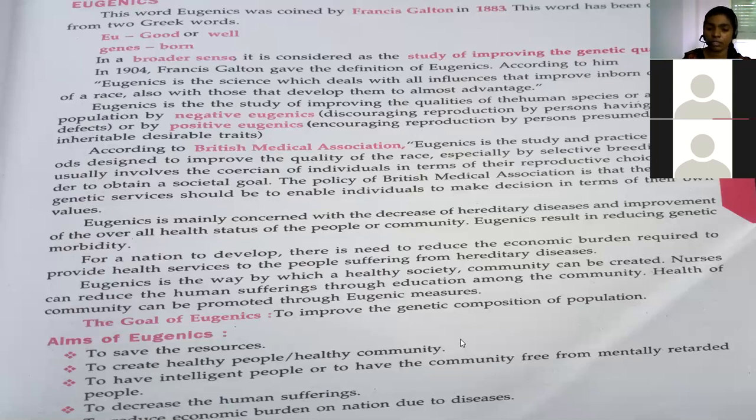To decrease the hereditary diseases as well as to reduce the economic burden is also one of the aims of eugenics. Is it clear with the introduction, definition, goals and aims of eugenics? Yes, ma'am. Okay.